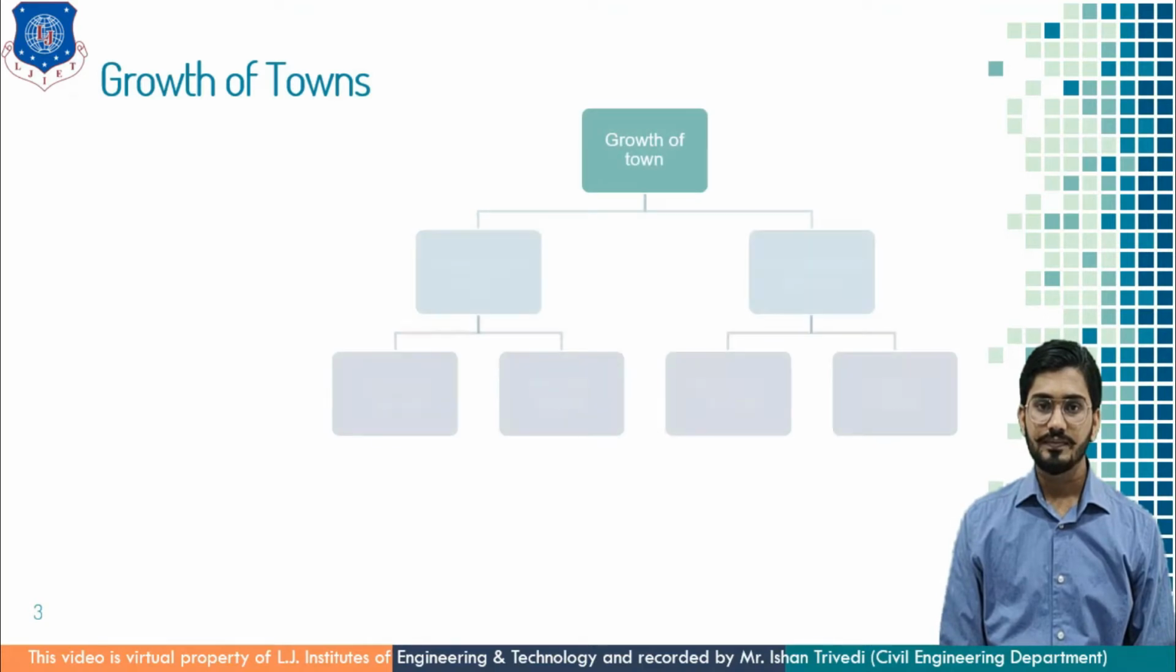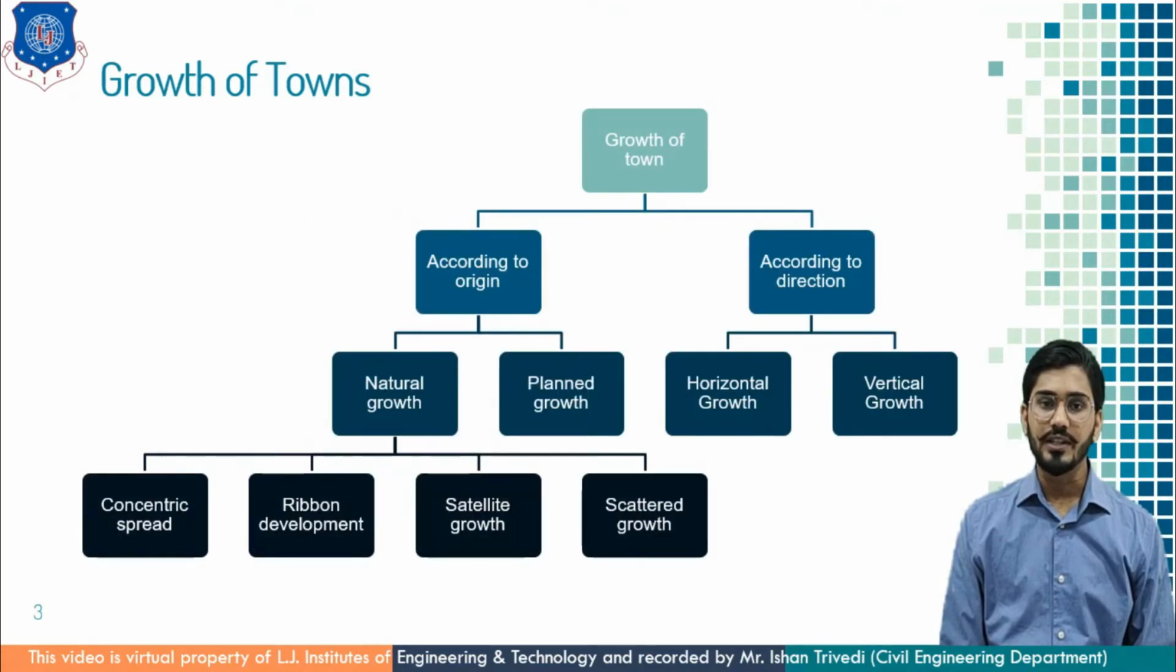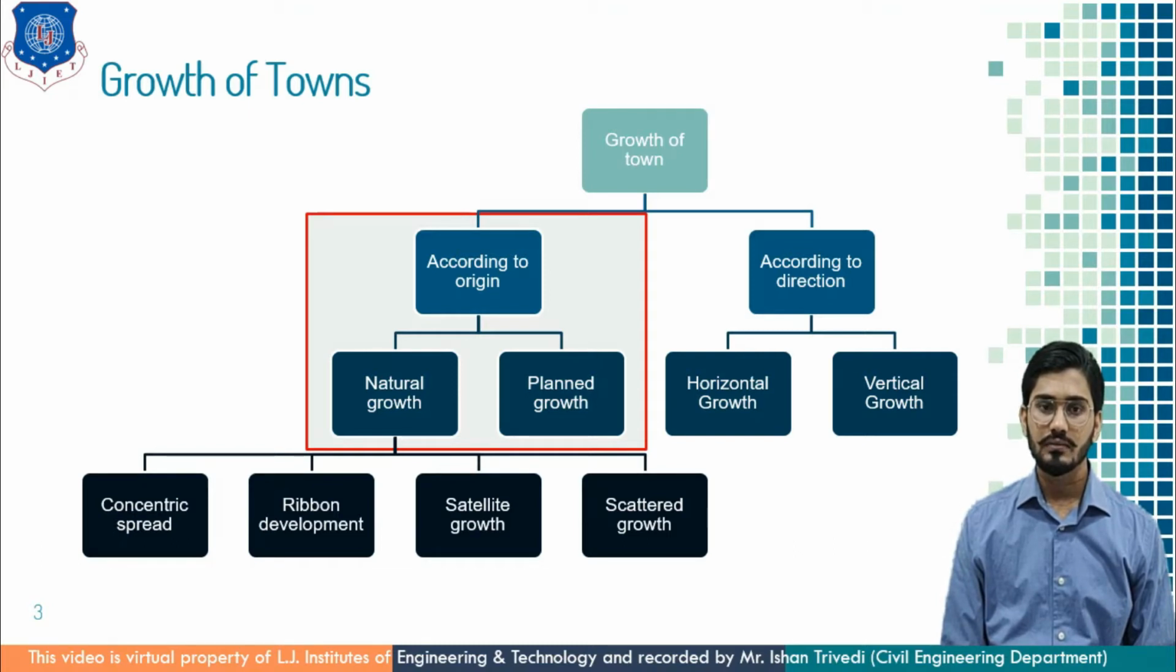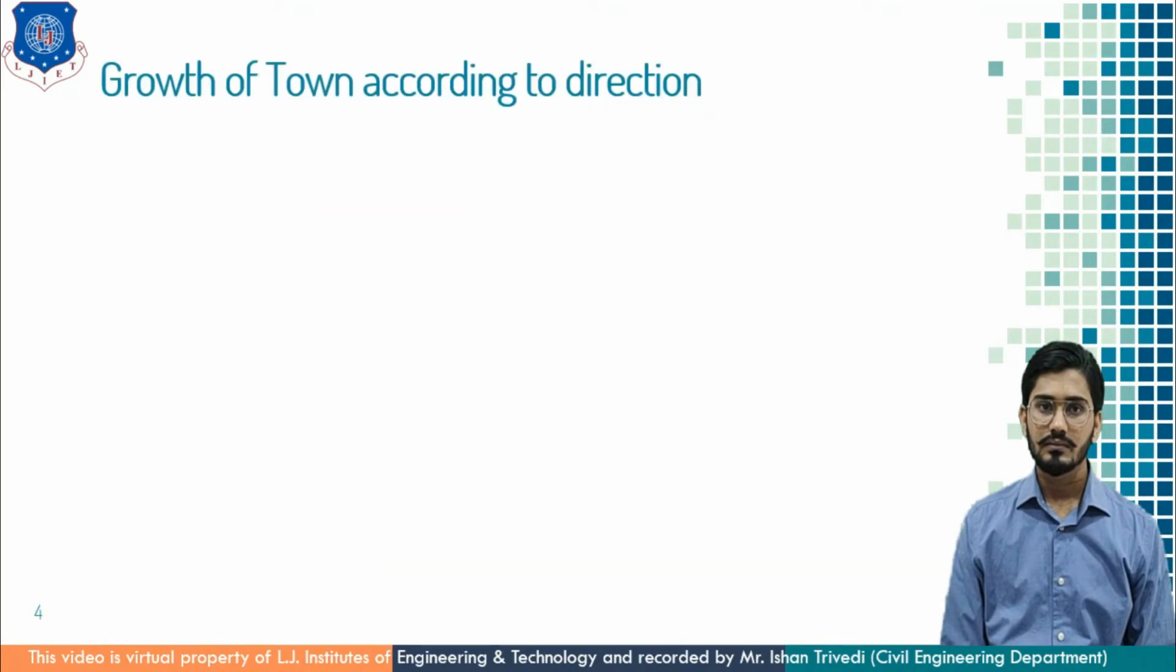In the previous session, in growth of town, I covered the growth of town according to origin, in which natural growth and planned growth were discussed. In this session, I am going to cover growth of town according to direction, which is further classified as horizontal growth and vertical growth, and the separate theory of natural growth, which is concentric spread, ribbon development, satellite growth and scattered growth. So let us start with growth of town according to direction.